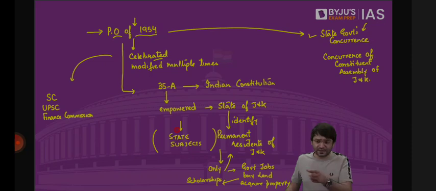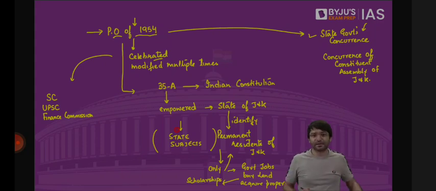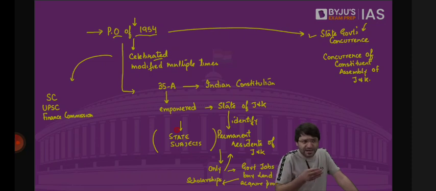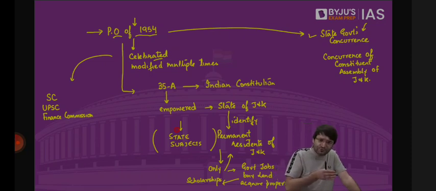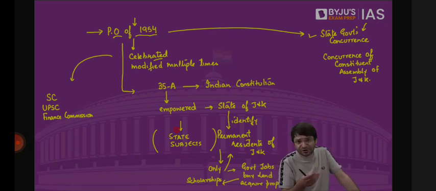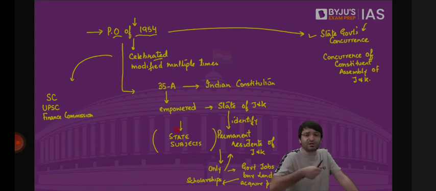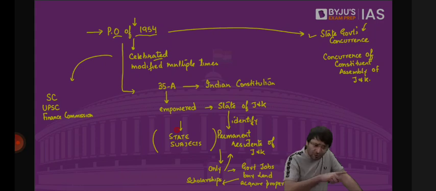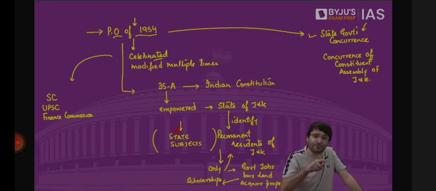In the 1920s, when Maharaja Hari Singh was the ruler of Jammu and Kashmir, he was petitioned by the people from Jammu, the Kashmiri Pandits, that Maharaja, please do one thing. There are wealthy people coming from Punjab, from India, because at that time J&K was a princely state. These wealthy people will settle in Jammu and Kashmir, they will snatch our jobs, they will buy our land because our land is cheap and they have the money. So over a period of time, we will lose our influence in the state. Maharaja Hari Singh said, don't worry, I will introduce a state subject law. Through this law, only those who are residents of Jammu and Kashmir can buy land, buy property, and get government jobs.